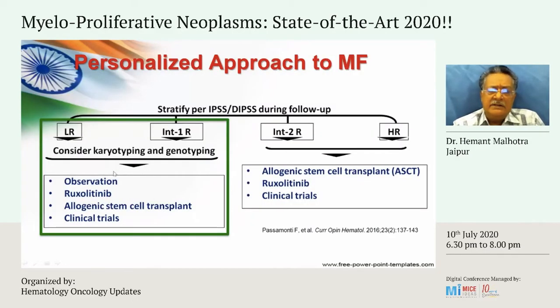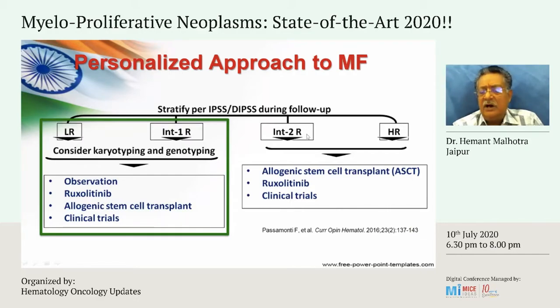So, ladies and gentlemen, for the treatment of myelofibrosis, you have to personalize the treatment. For patients who are low risk, you could consider only observation for them. You could consider ruxolitinib, and for the patients who are higher grade, you should think of allogeneic stem cell transplantation or a clinical trial.